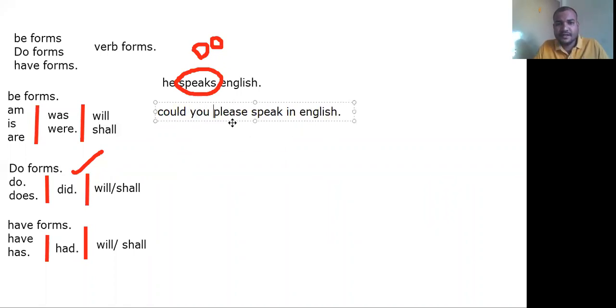So this is the positive statement, and this is the imperative statement.